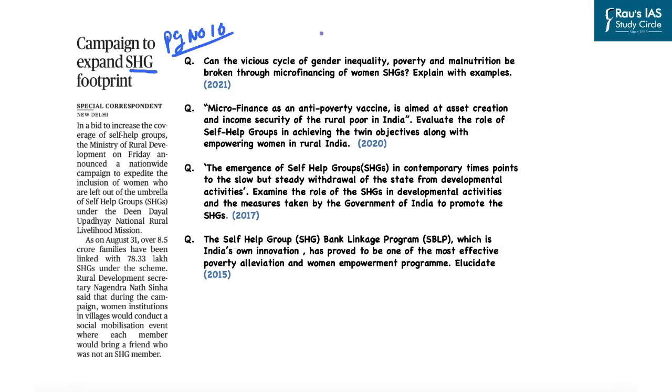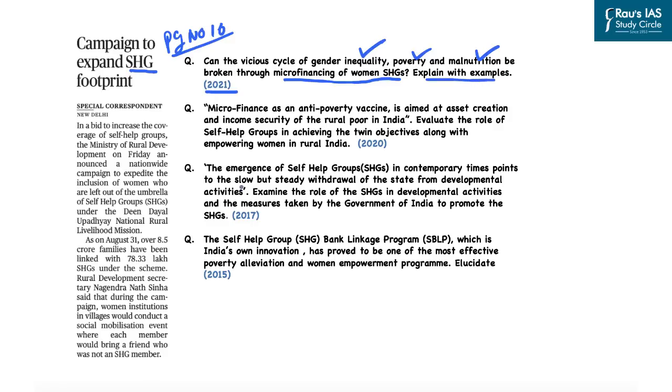Now, if you look at the syllabus of the mains examination of the General Studies Paper 2, in the topic governance and development related issues, the self-help group becomes a very important topic. Because in the previous years, regularly, UPSC has asked a question related to self-help groups in all the mains examinations in the General Studies Paper 2. For example, in 2021, the question was, can the vicious cycle of gender inequality, poverty and malnutrition be broken through microfinancing of the women self-help group?